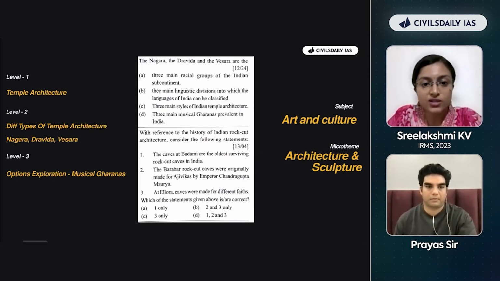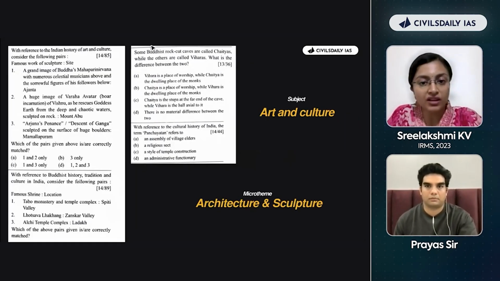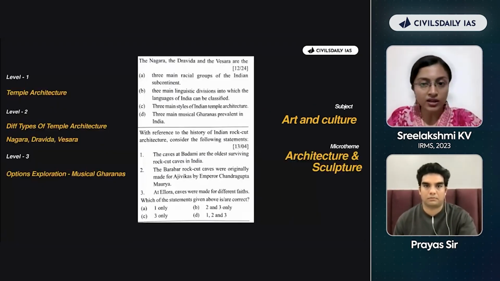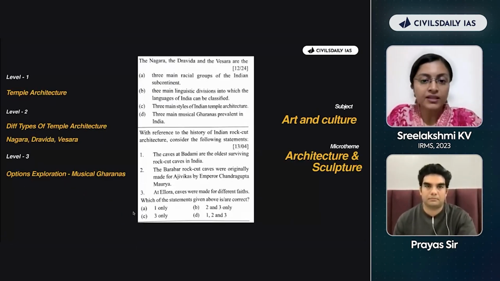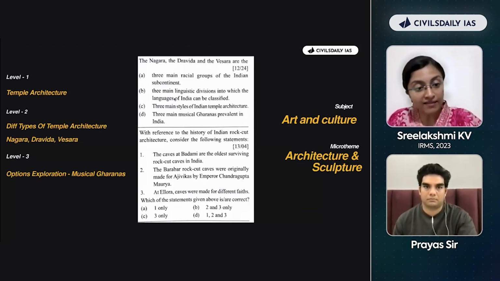Okay, you can see the next with reference to history of Indian rock cut architecture. Again, temple architecture, as I mentioned, is an important micro theme. Next important micro theme is rock cut, be it prelims or mains. Right here again, Badami, they have asked about Barabar Caves, Ellora. So here again, right options I'll go through, and my level 3 will be researching about my wrong options as well.